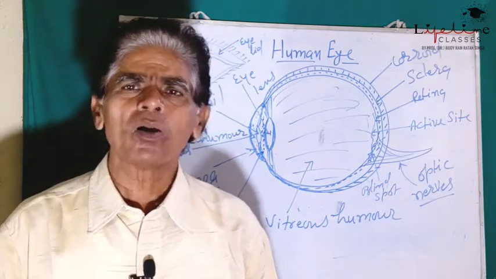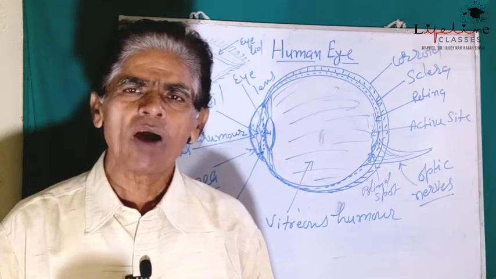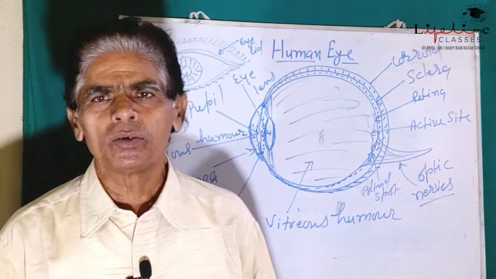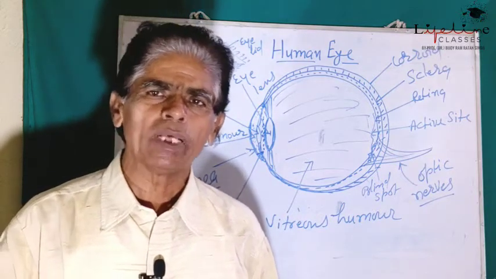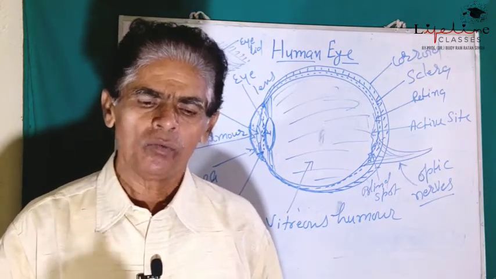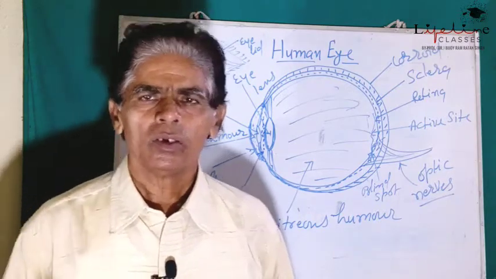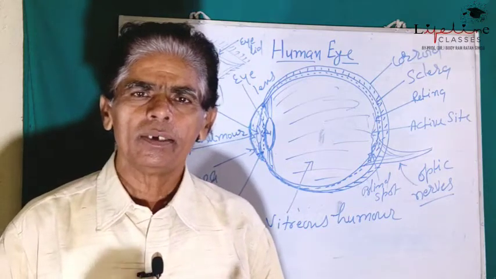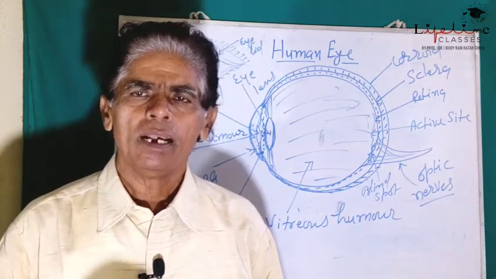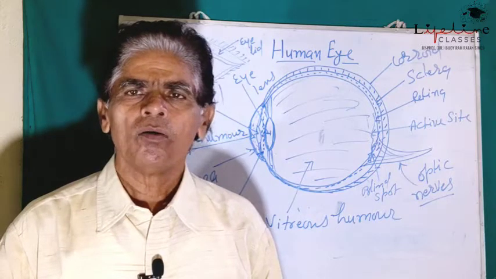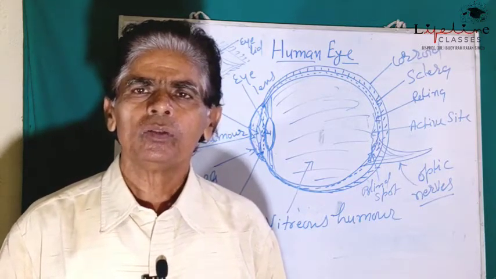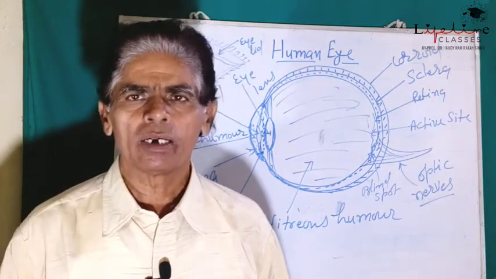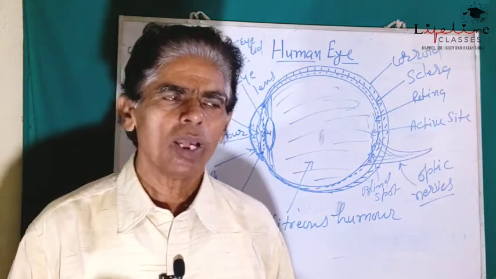So it is the power of the eye lens to adjust the focal length according to the position of the object, whether nearer or farther. This is known as power of accommodation.